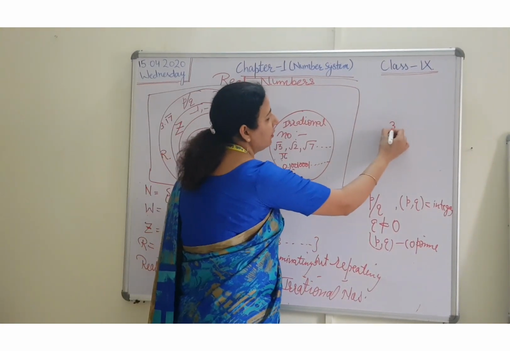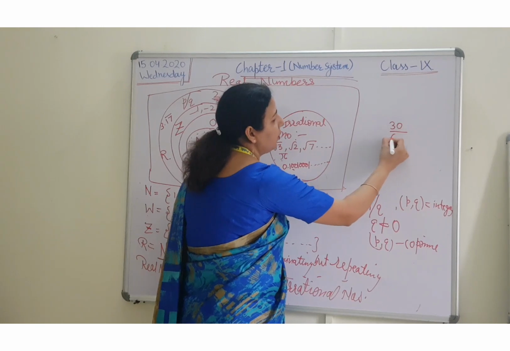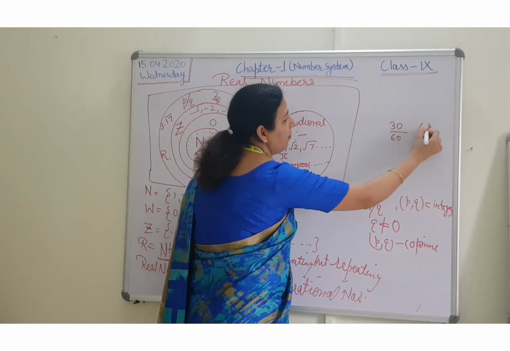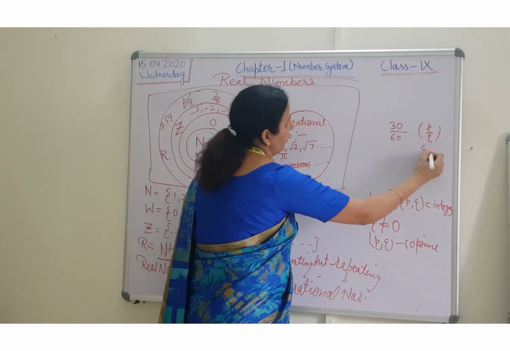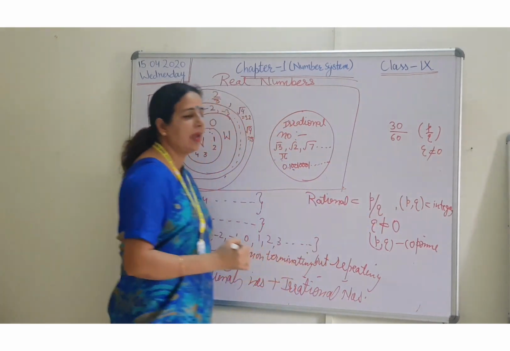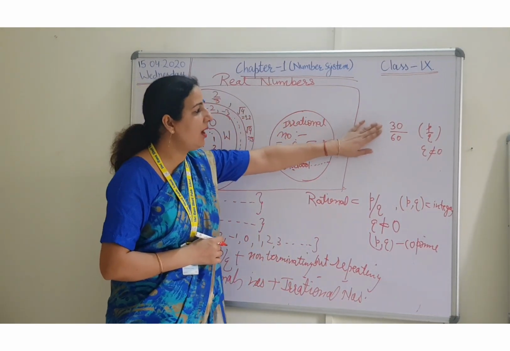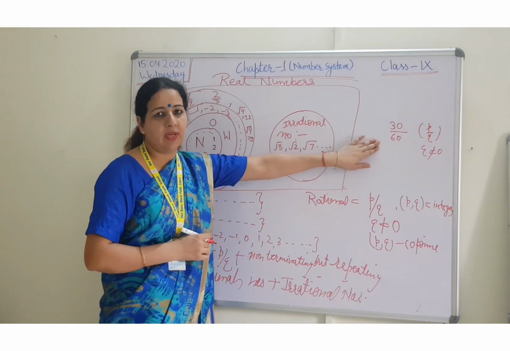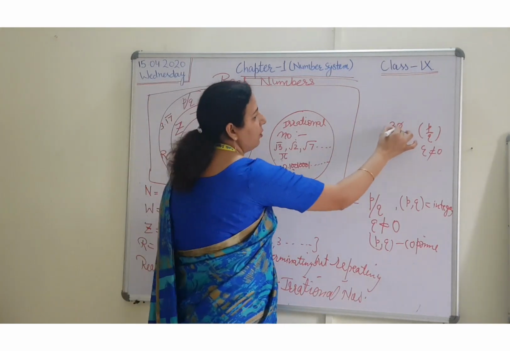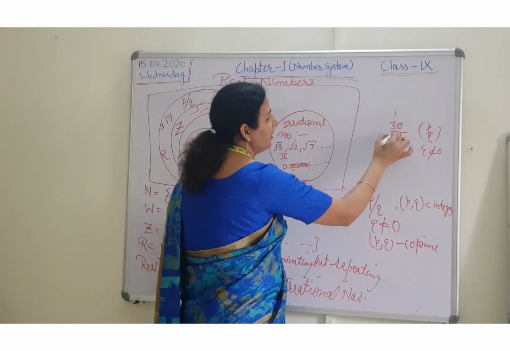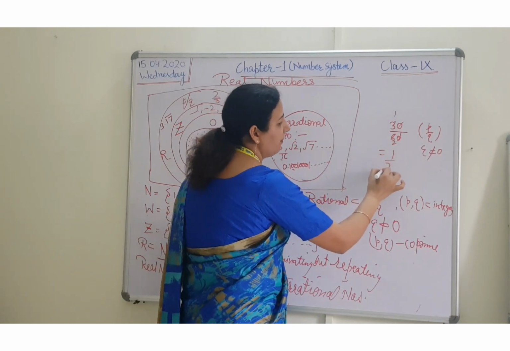Like we all know that 30 upon 60 is in the form of p by q. Q is not equal to 0 also. But this is not the lowest term. We all know that we can also cancel these zeros. 3 ones are 3, 3 twos are 6. The answer is 1 by 2.